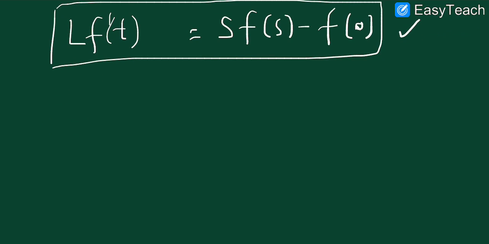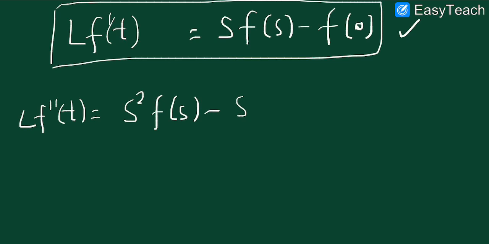And if we are interested in finding the double derivative, that is f double dash t, then we can generalize this as s square F(s) minus s f(0) minus f dash 0.